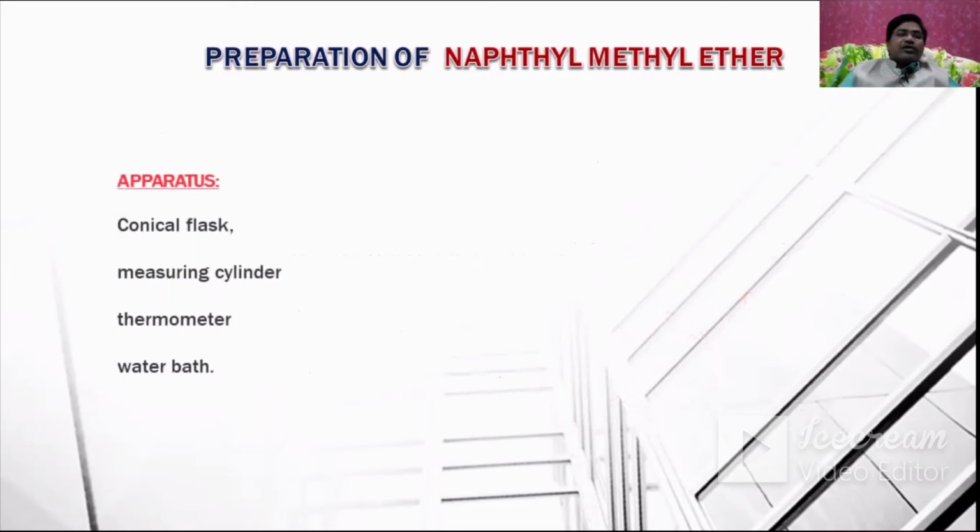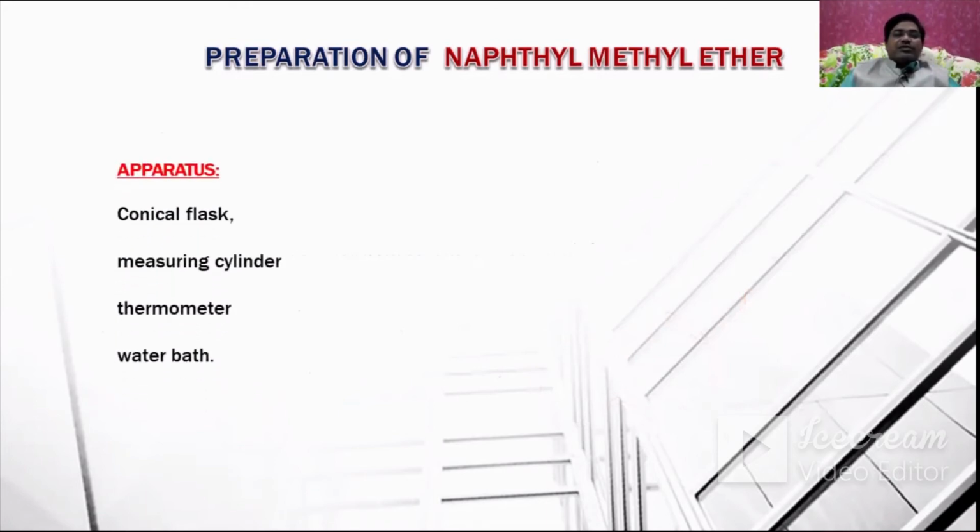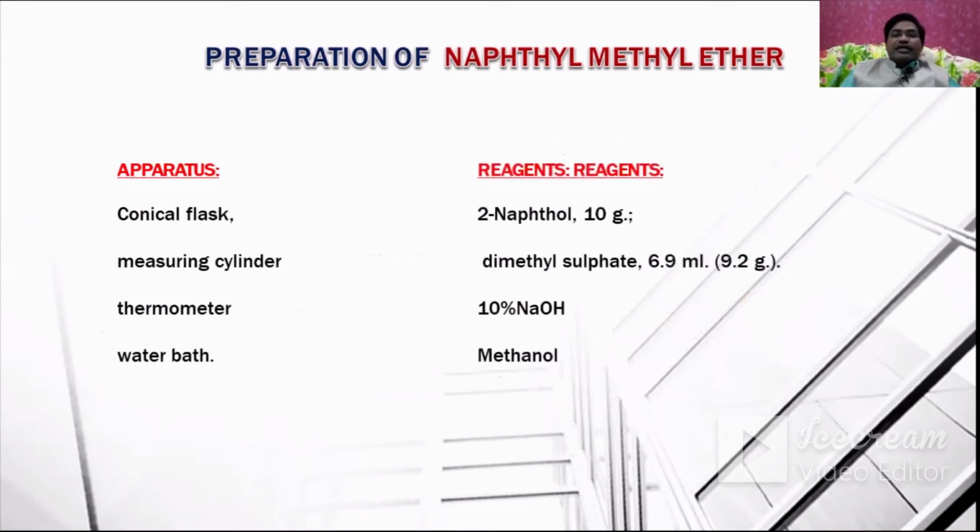That is a conical flask, measuring cylinder, thermometer, water bath, and reagents or chemicals. Actually, this should be here and that here. And what are the reagents or chemicals required? That is 2-naphthol, around 10 grams, dimethyl sulfate 6.9 ml or 9.2 grams, 10% sodium hydroxide, and methanol. These are the requirements for the preparation of nerolin.